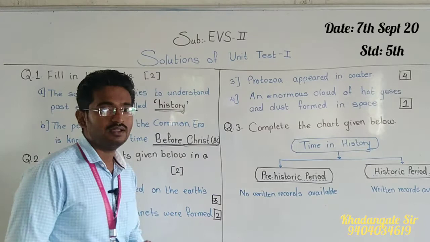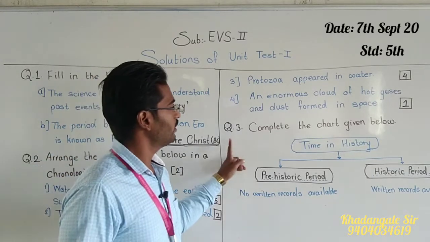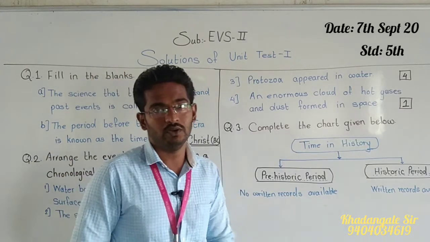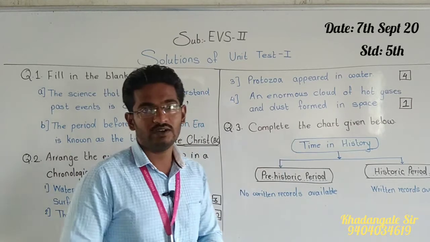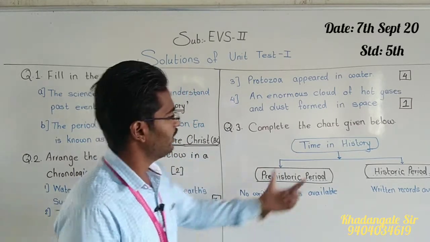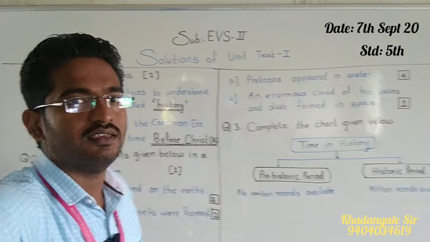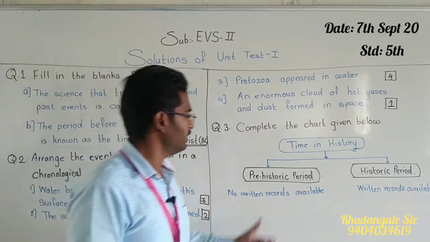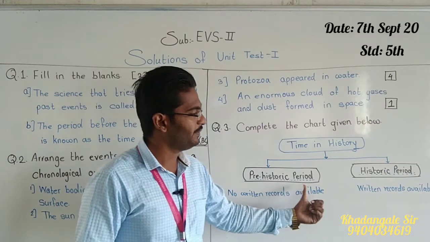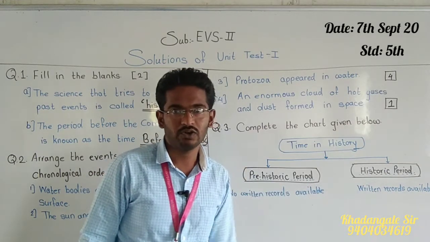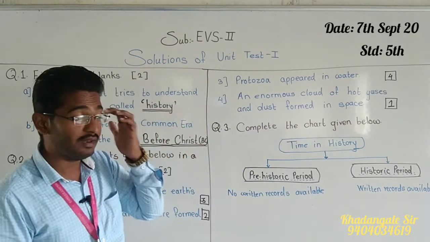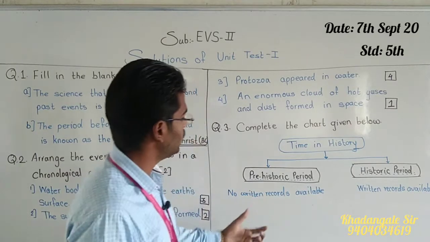Now question number 3. Complete the chart given below. Now one chart was given to you. See, time in history. What is given here? Time in history: see here, prehistoric period and historic period. What are the answers? Prehistoric period and historic period. And what clue was given?